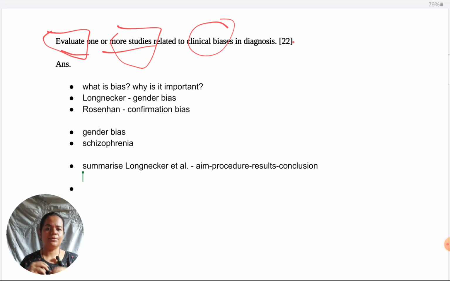So, whatever you've evaluated, how it links back to biases, if it's a strength, how it helps us to further our understanding of biases, or if it's a weakness, how it limits our understanding of biases, make sure you're doing that for every point. Every evaluation point has to have quality in it. It's not about how many evaluation points you can give, it's not about breadth, it's about depth. So, make sure you're giving it in a detailed manner.